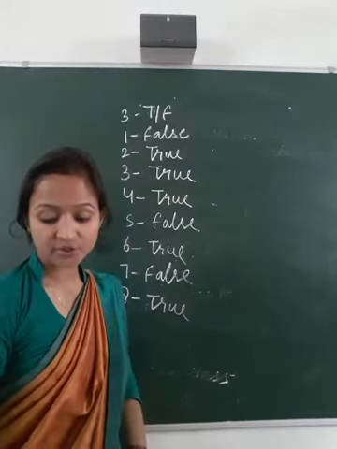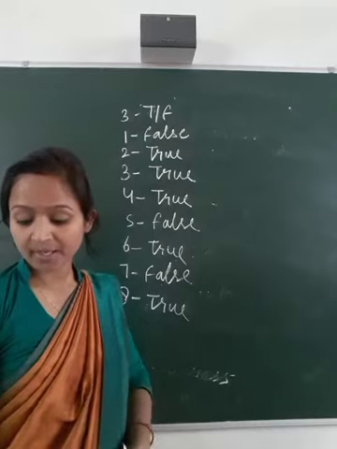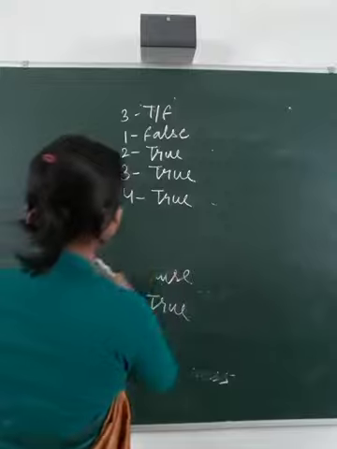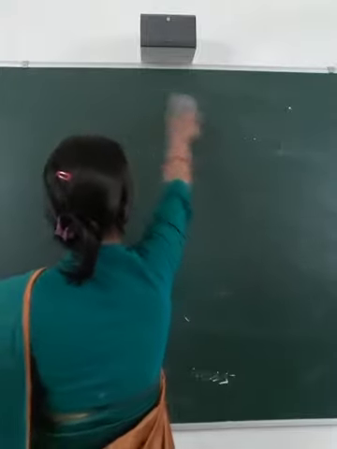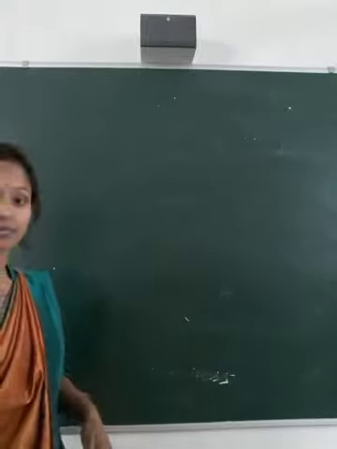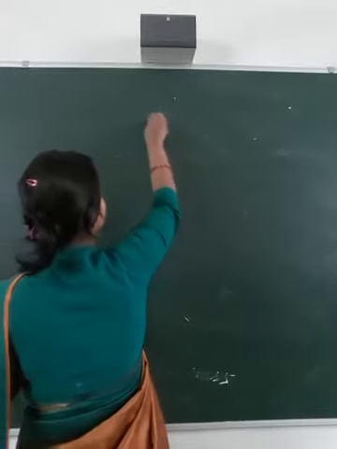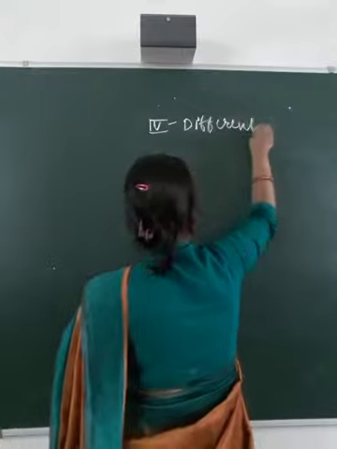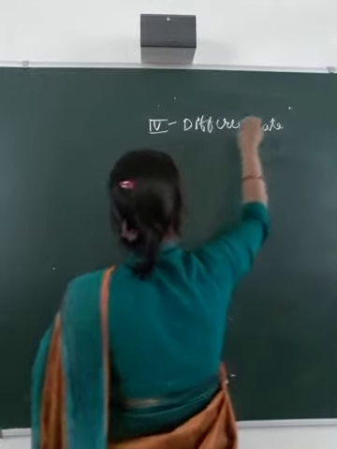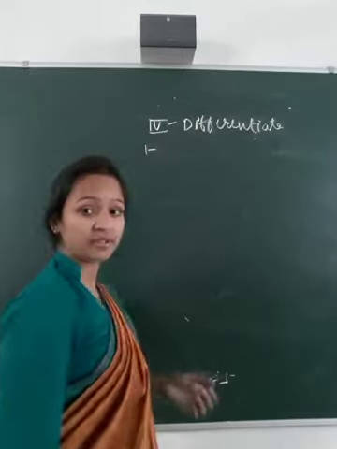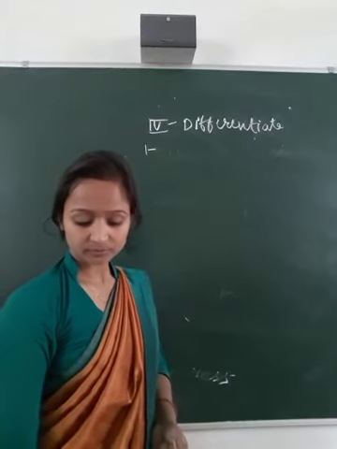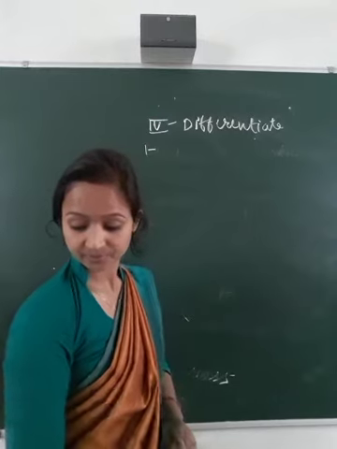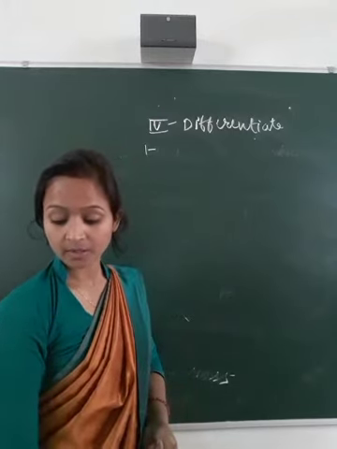And next one is the fourth one. Differentiate between the following.